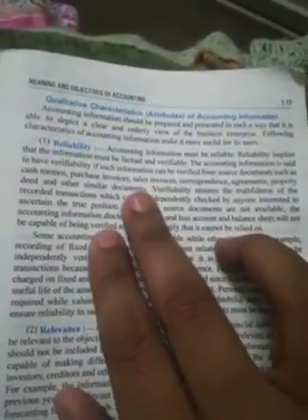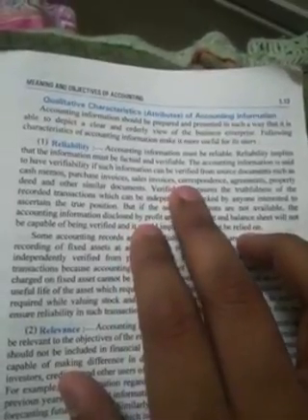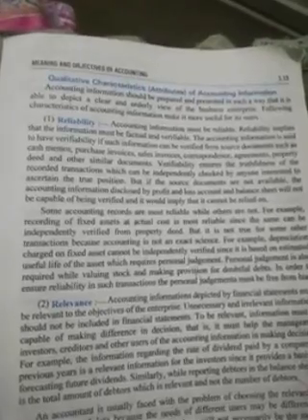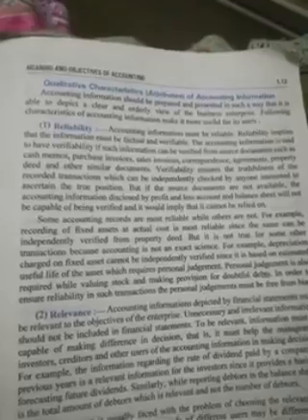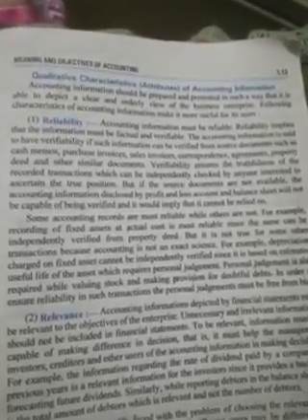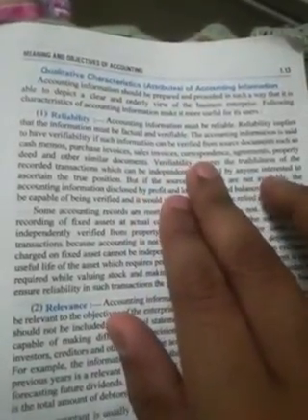The accounting information is said to have verifiability if such information can be verified from source documents such as cash memos, purchase invoices and sales invoices, correspondence, agreements, etc. So basically class, reliability means the system of accounts should have some reliable part. That means accounts can be reliable when we present them with some evidence. So for that, different kinds of evidences have been mentioned, such as sales invoices, correspondence, agreements and so on.